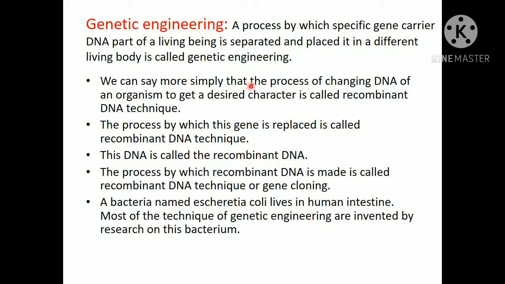We can say more simply that the process of changing the DNA of an organism to get a desired character is called recombinant DNA technique. Whichever character we want, we cut that portion from the DNA and place it in another living organism. The process by which this gene is replaced is called recombinant DNA technique. This DNA is called recombinant DNA. The process by which recombinant DNA is made is called recombinant DNA technique or gene cloning.